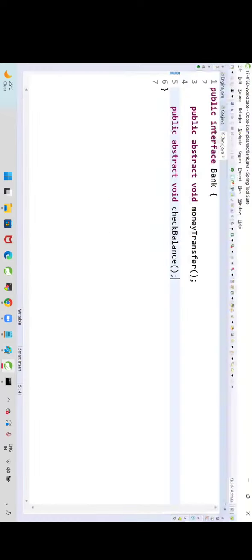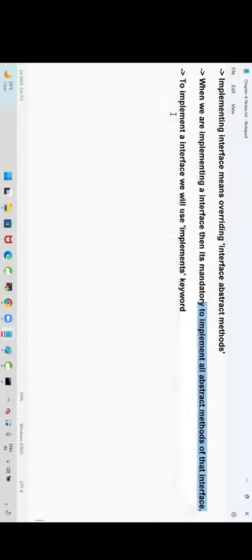Once the interface is created, we can implement that interface. To implement an interface, which keyword do we use? The implements keyword. What is the difference between extends and implements?